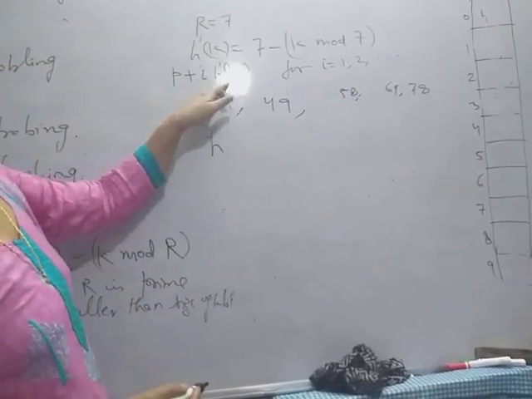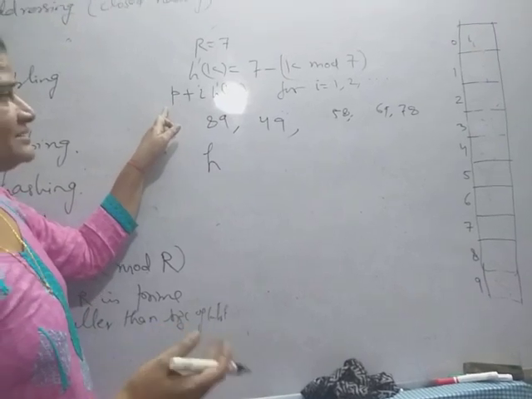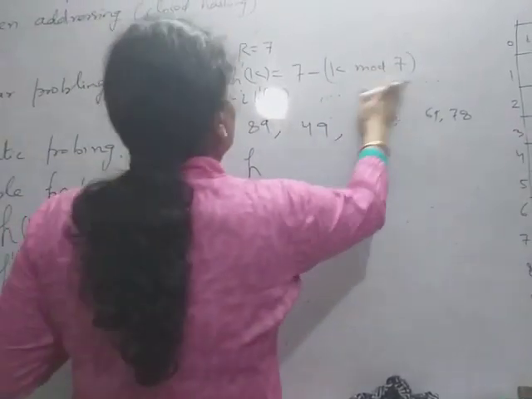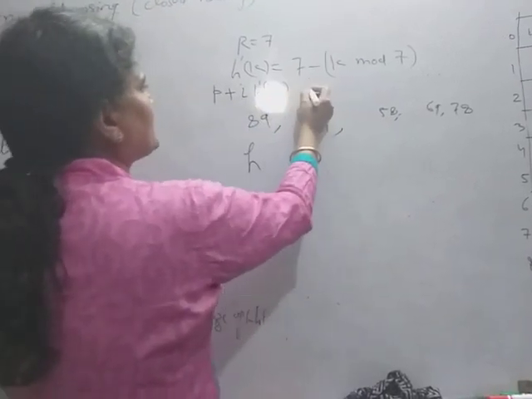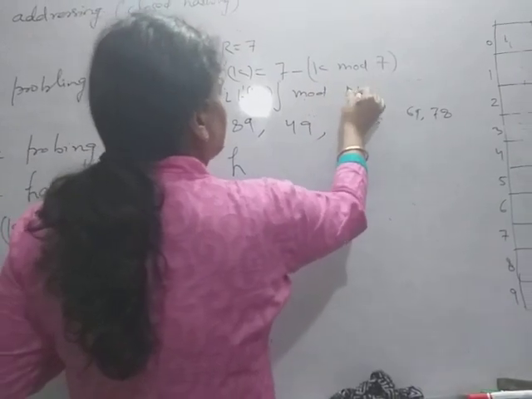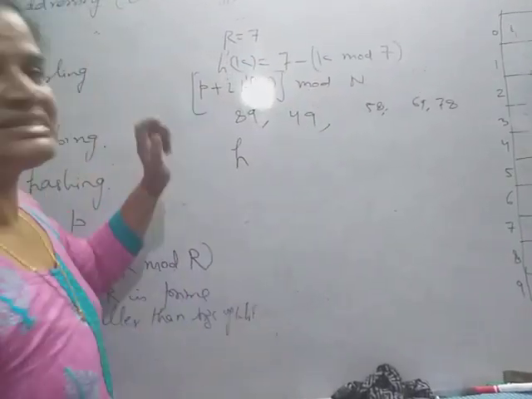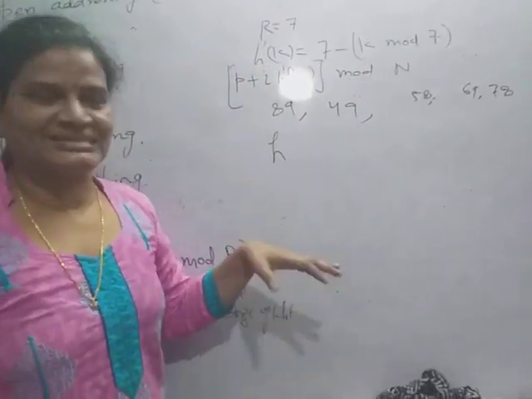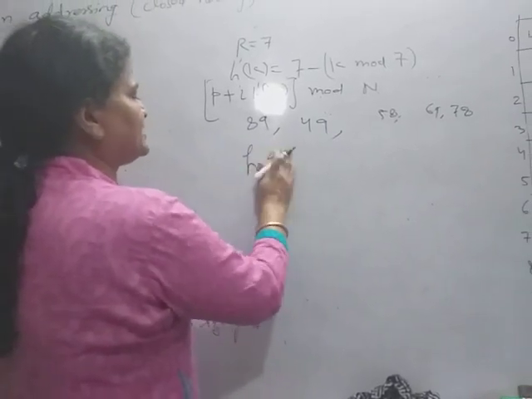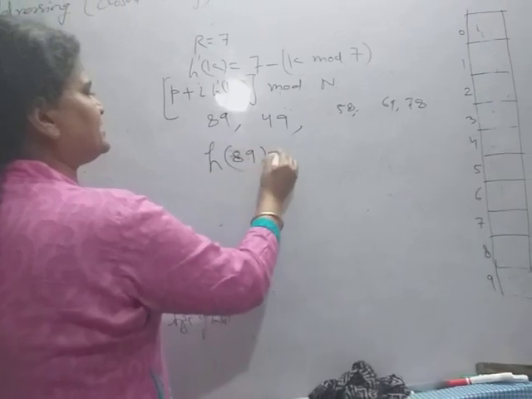In this sequence, this is the location P plus i times H dash K mod P plus mod N. So simply in this sequence I will consider the next location. Here first I will take H89.